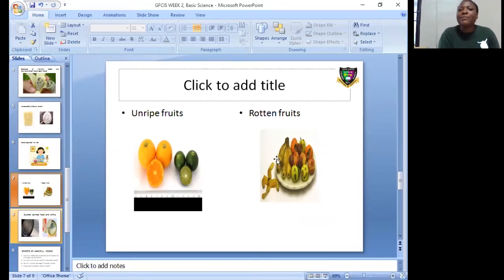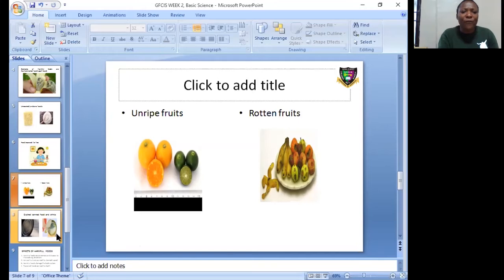Or eating rotten fruits. Apple can look good on the surface, but by the time you take a bite, you will see that the color has changed, or it will even be bringing out unnecessary water. Oh, are you saying watermelon as well? Yes. Any kind of fruit that is rotting is not good for the body.